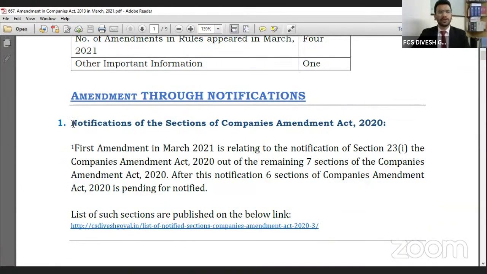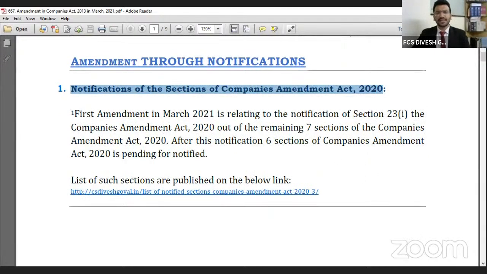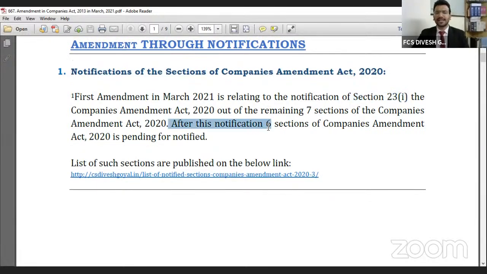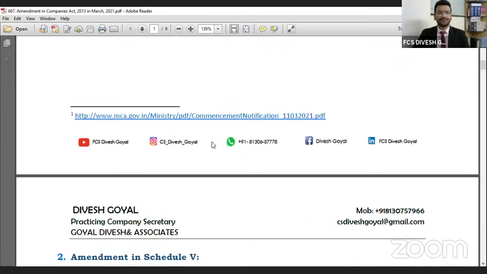Notification number 1: notification of sections of the Companies Amendment Act 2020. As we know, the Ministry has issued the Companies Amendment Act 2020; however, the sections were not notified till now, so the Ministry is notifying the sections in parts. Out of all the amendments in the Companies Amendment Act 2020, 7 sections were remaining. The Ministry has notified one amendment, that is section 23I, through this notification in March 2021. After this, 6 sections of the Companies Amendment Act 2020 remain pending for notification.